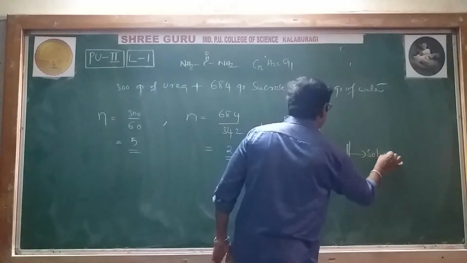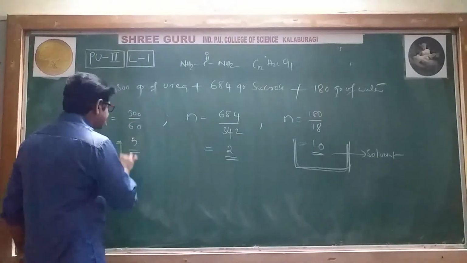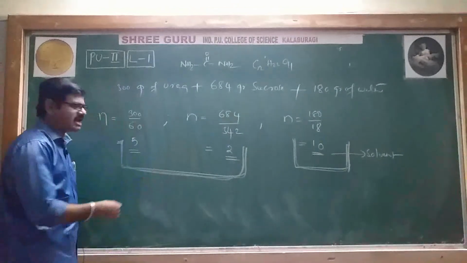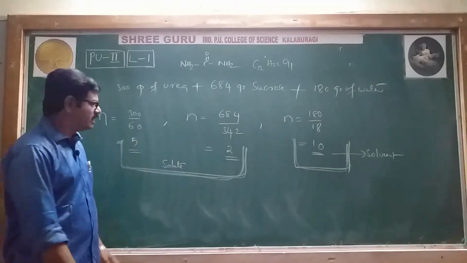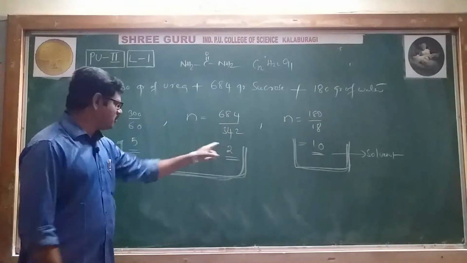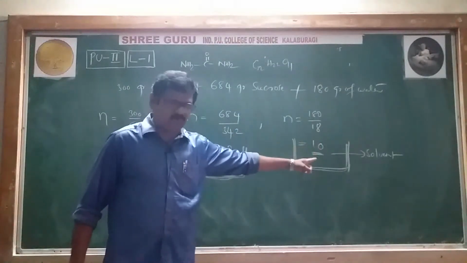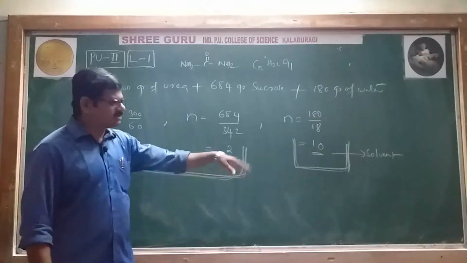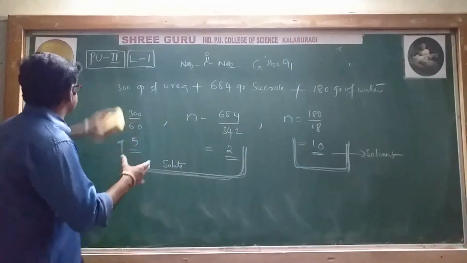Remember, water is a solvent. Water is a solvent, and the remaining two components are considered solutes. These two are solutes because of the lesser number of moles, and because of the greater number of moles, water is called the solvent. Like that, we can differentiate what is a solute and what is a solvent.